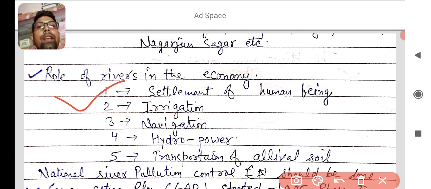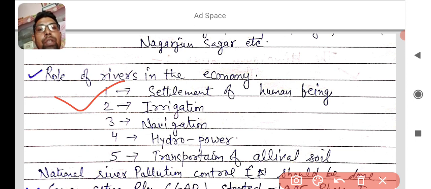And the next is irrigation. Rivers are beneficial from the irrigation point of view. You learn that in India, agriculture is the major basic occupation of the country's people, and you know that irrigation is needed for it, and with the help of rivers we can irrigate the fields.